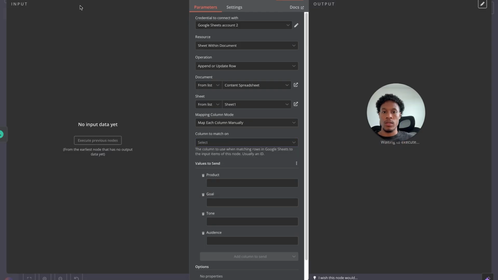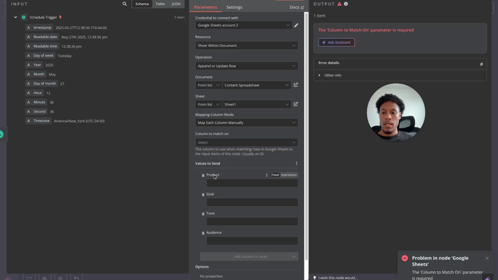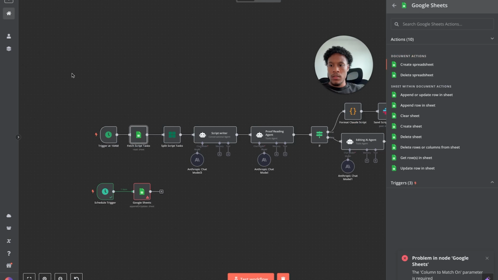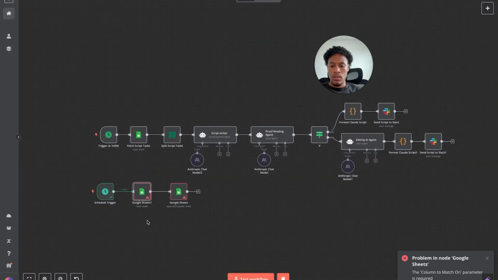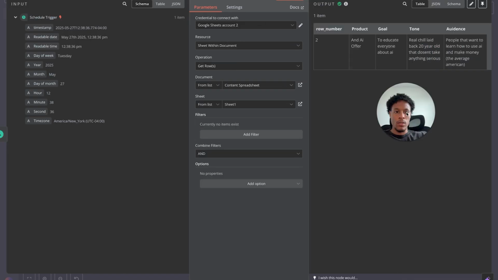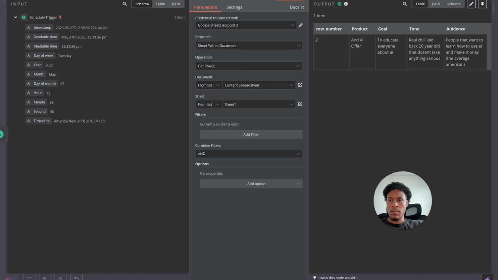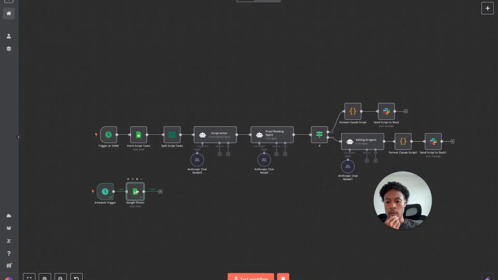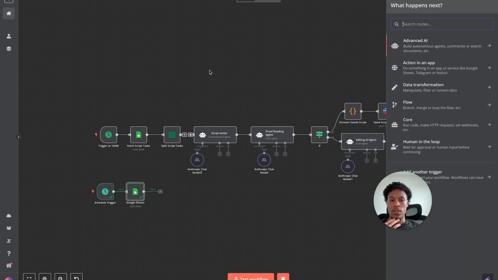Cool, and then what you want to do is test the steps so you can get the data to pull in. One second. So I actually clicked the wrong one. What we want to click is actually get rows. Here we go. Now this one will be different. Cool. Now when you run get rows, it'll have that set up there. And now we're moving. What you can do is get over here, split into batches. If you're just doing one, you don't really need it, so we can skip that. Next, what we can do is go straight over to AI agents.